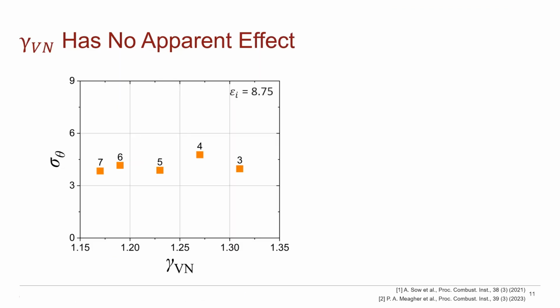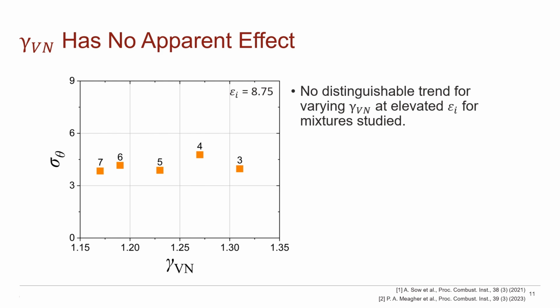Having established converged statistics, we can now analyze the results of our cell measurements. On the left, I'm plotting the standard deviation of cell angle as a function of gamma. All mixtures have a constant effective activation energy of 8.75. This plot shows no distinguishable trend in terms of the variation in cell angle with respect to gamma.